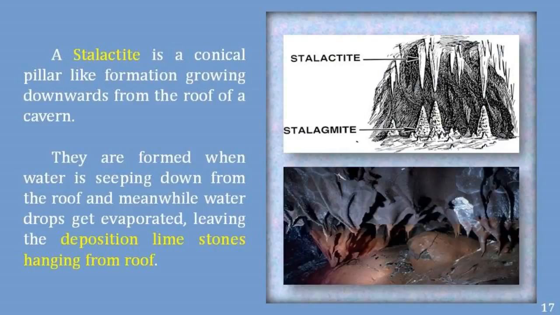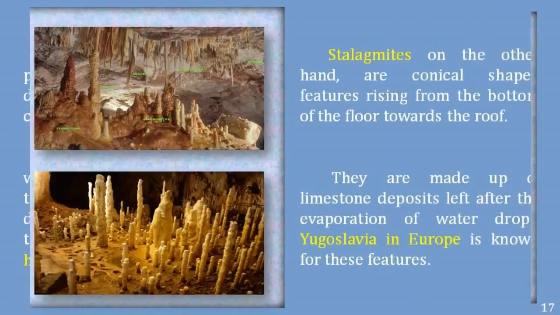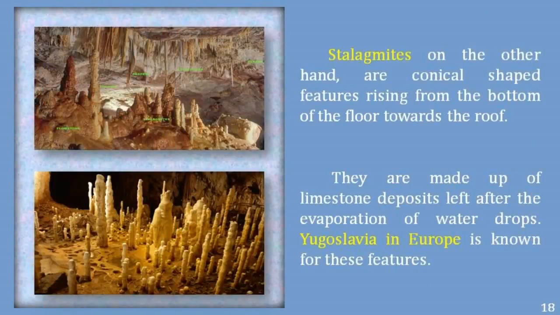A stalactite is a conical pillar-like formation growing downwards from the roof of a cave. They are formed when water is seeping down from the roof and meanwhile water drops get evaporated, leaving the deposition of limestone hanging from the roof. Stalagmites, on the other hand, are conical-shaped features rising from the bottom of the floor towards the roof. They are made up of limestone deposits left after evaporation of water drops. Yugoslavia in Europe is known for these features.